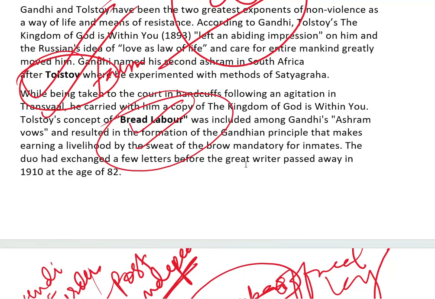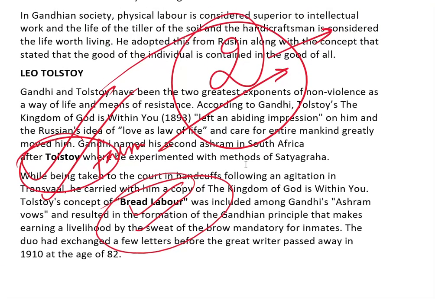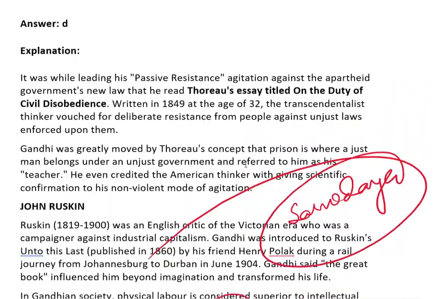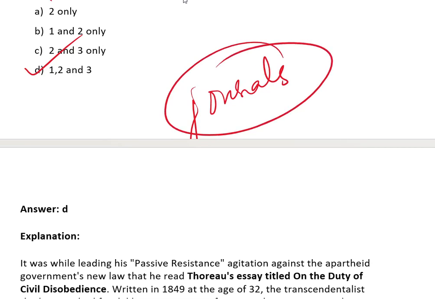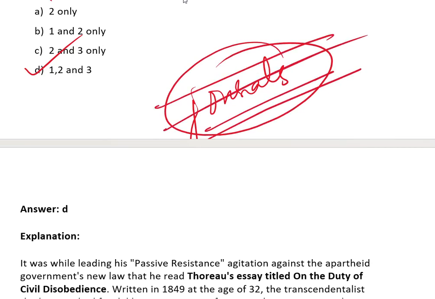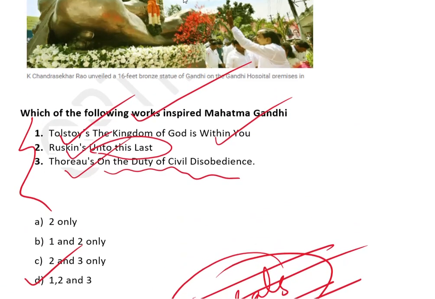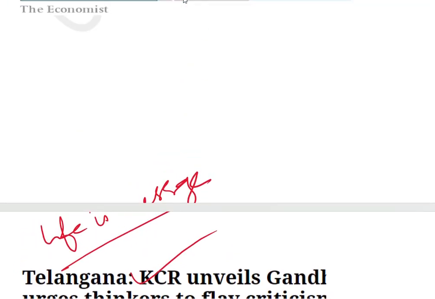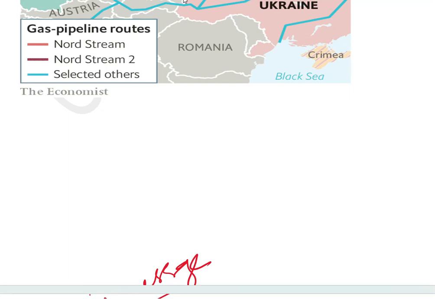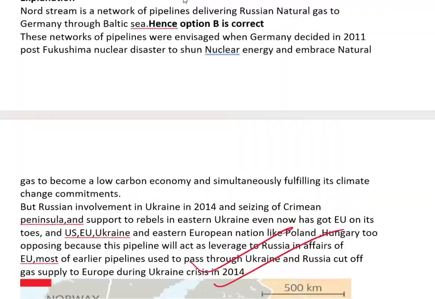So see how I have framed organizations of Mahatma Gandhi. Questions can also be framed on the journals started by Mahatma Gandhi. So I am giving you this assignment: you should know the journals started by Mahatma Gandhi and the newspapers edited by him.